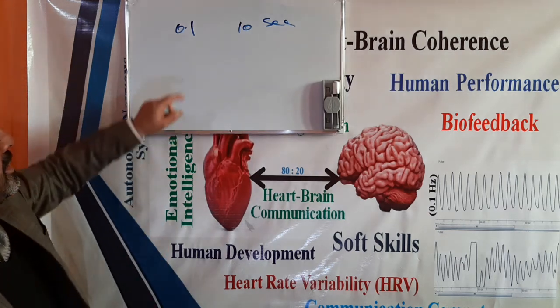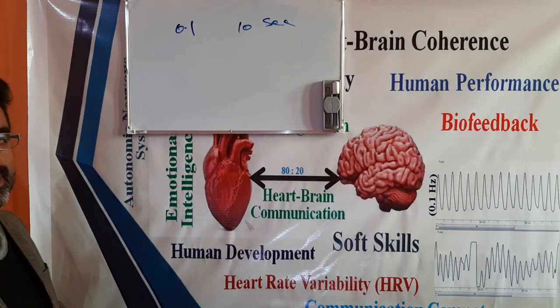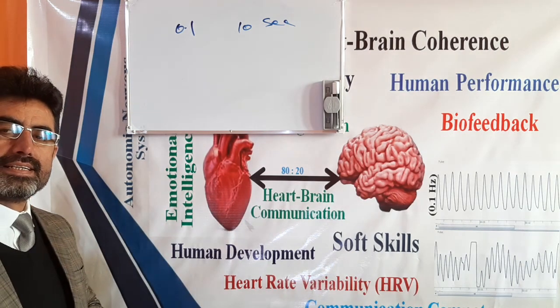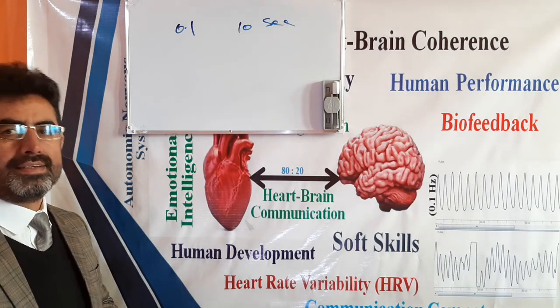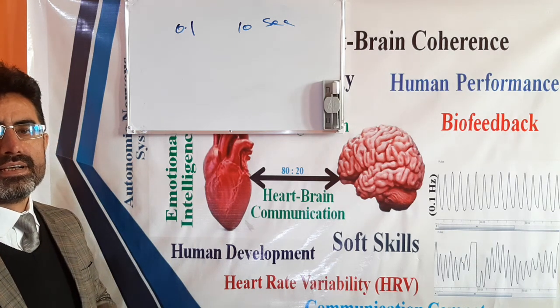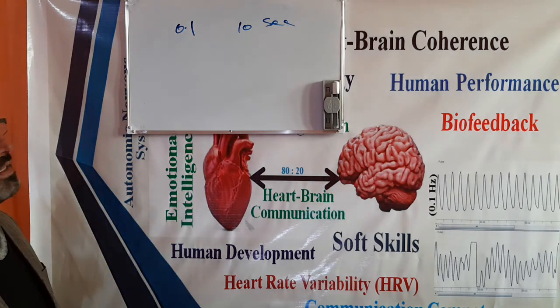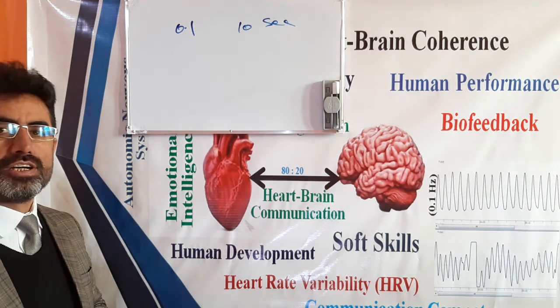It means that when our heart rate variability is at a frequency of 0.1, we breathe 6 times per minute,